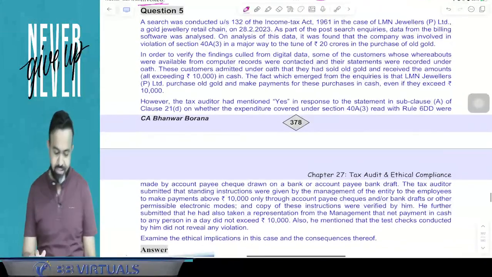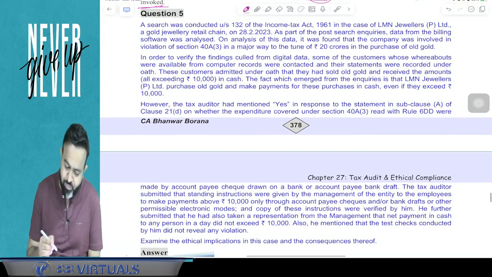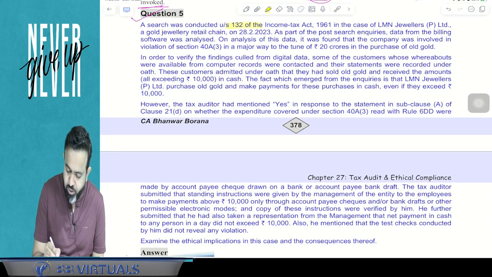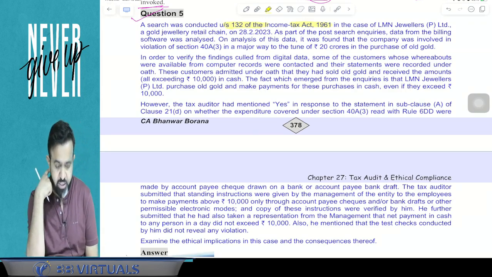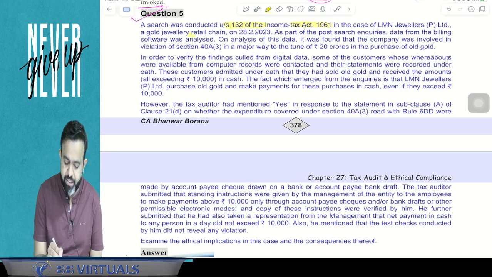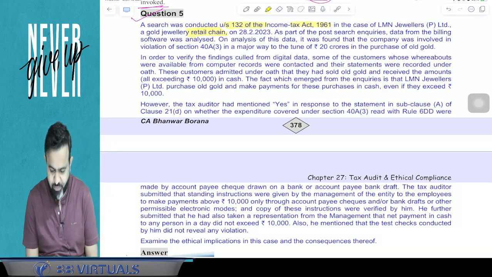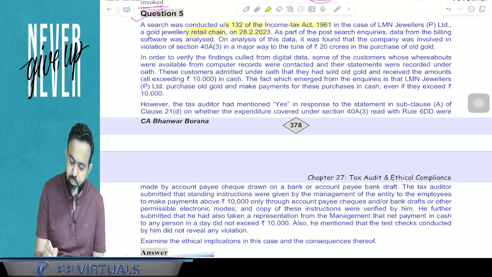Yes. Now the next part, question number 5, is an interesting question. Now what happened here? Pay attention. A search was conducted under section 132 of the Income Tax Act 1961 in the case of LMN Jewelers Private Limited, a gold jewelry retail chain. So there is a gold jewelry shop, the name is LMN Jewelers. A raid was conducted under the Income Tax Act, a search conducted on 28 Feb 2023.